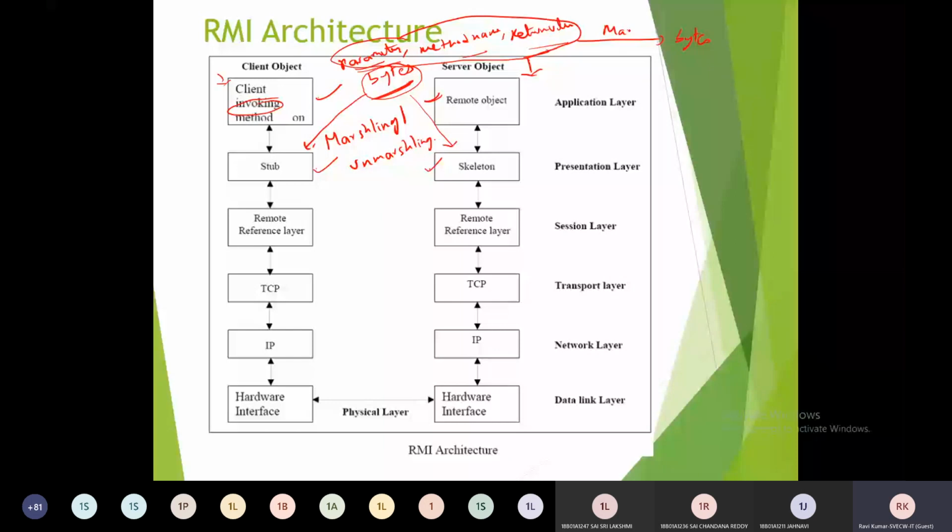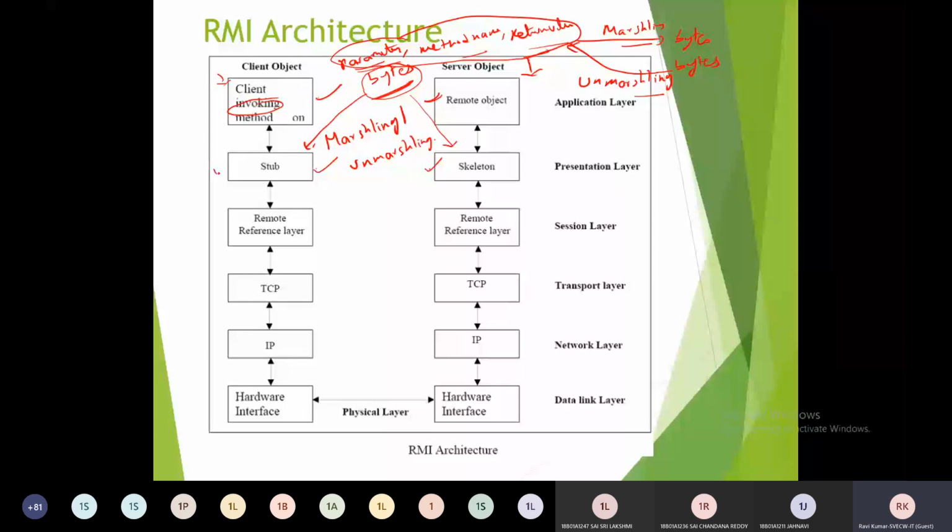There will also be a reverse operation at the server, where the bytes are converted back into parameters, method name and return value. This is called the reverse operation, unmarshalling. The marshalling and unmarshalling operations will be done by both the stub and the skeleton.